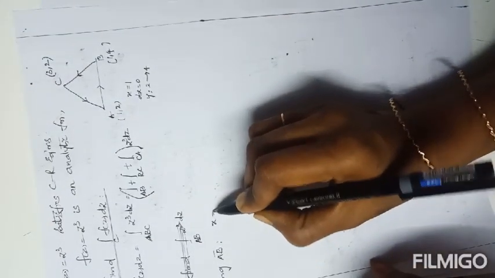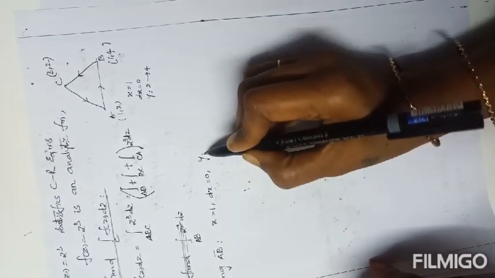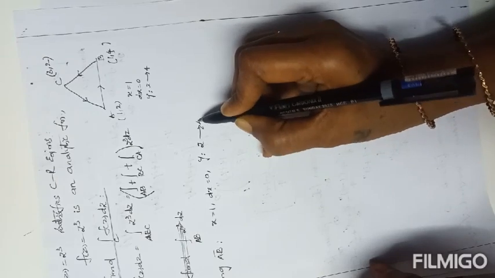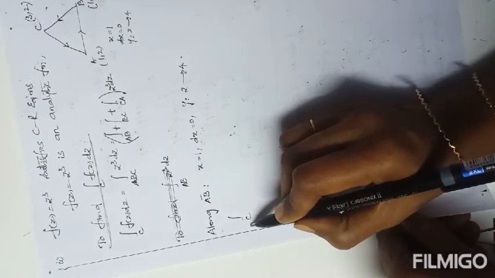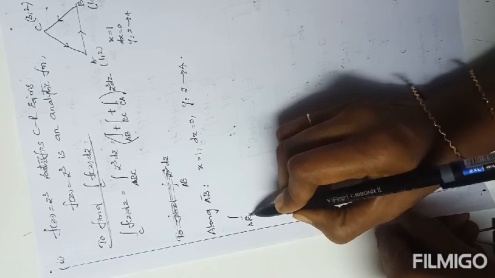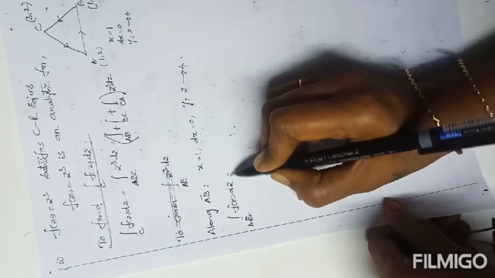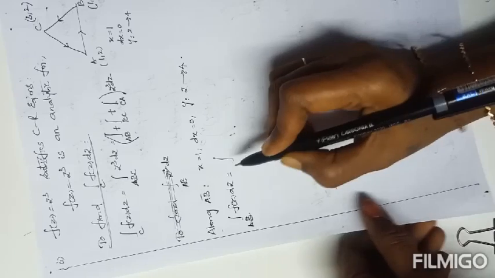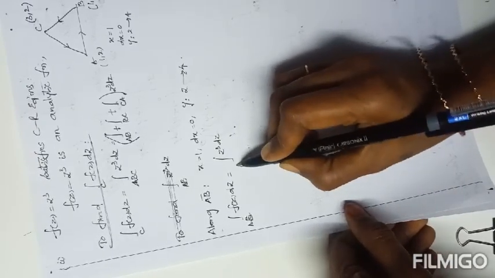From this we can write x equals 1, dx equals 0, y varies from 2 to 4. So the integral over C, here C is AB, of f of z dz equals the integral of z cube dz along AB.